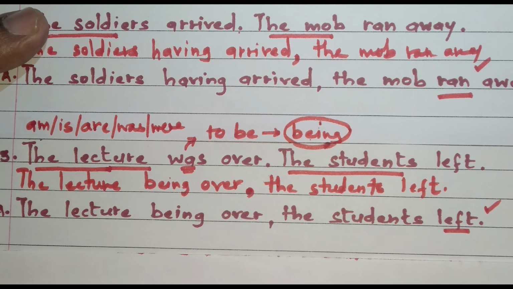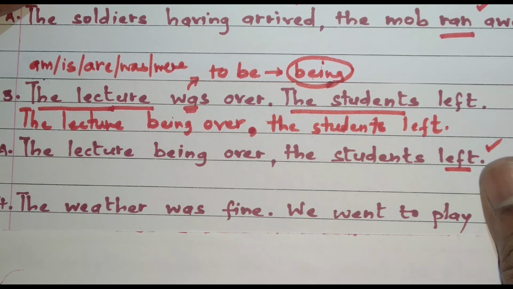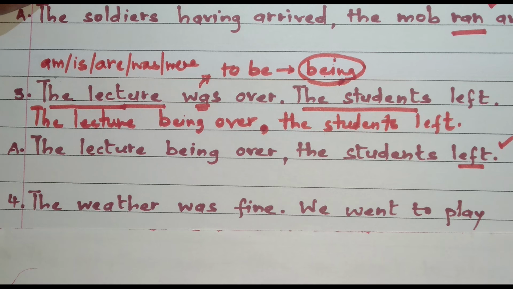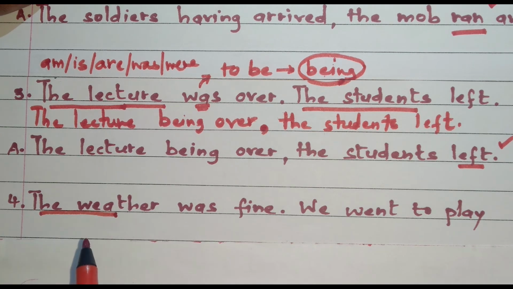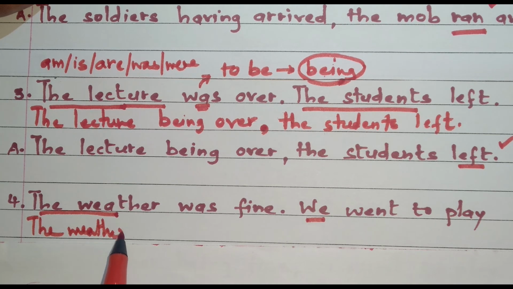So let's proceed to the next example now. The next example is, the weather was fine, we went to play. The weather is the subject in the first sentence, we is the subject in the second sentence. The subjects are different, so we will use the absolute phrase method. First, we will copy the subject of the first sentence as it is, that is the weather. The helping verb is given, and that is was. The ing form of was is being.